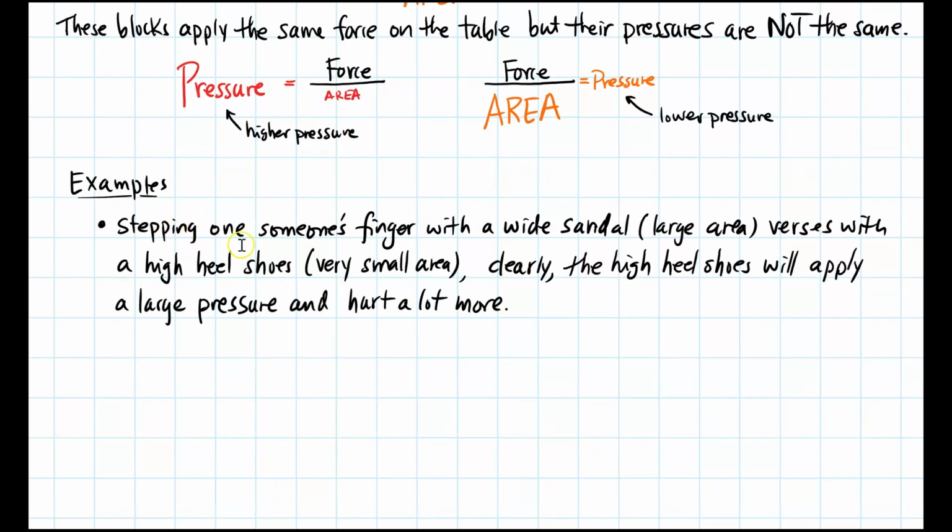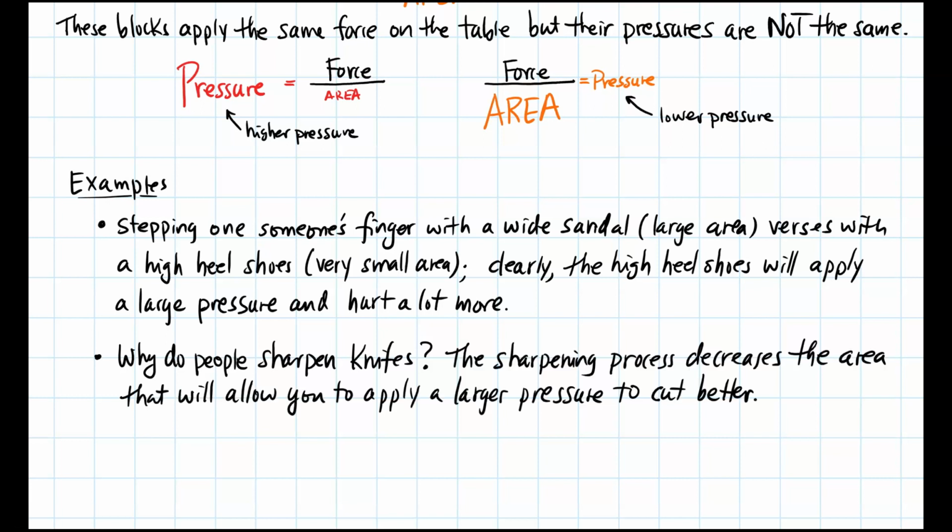One example is stepping on one's finger with a wide sandal. That has a much larger area versus high heel shoes, which have a very small area. Clearly, the high heels shoe will apply a larger pressure and it's going to hurt a lot more. You're getting a higher pressure because of the smaller area of the heel. Another example is, why do people sharpen knives to use in the kitchen? The sharpening process decreases the area that will allow you to apply a larger pressure to cut something better.